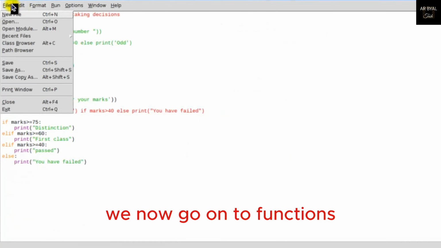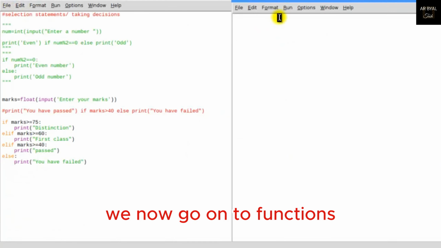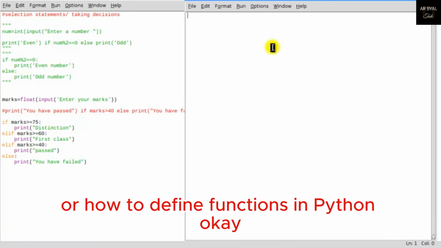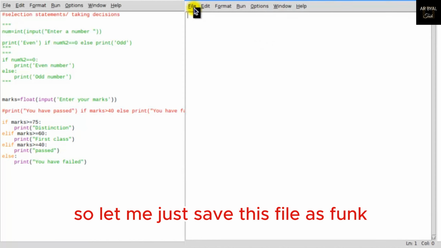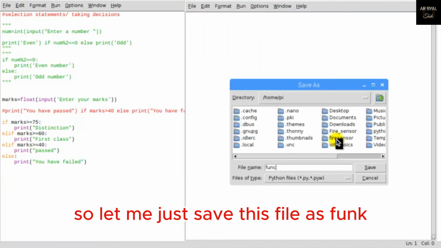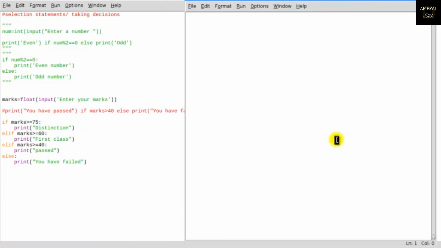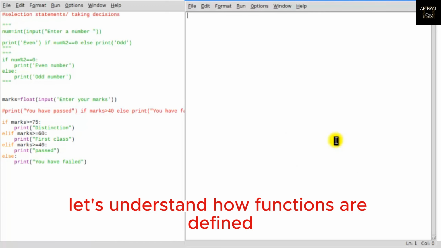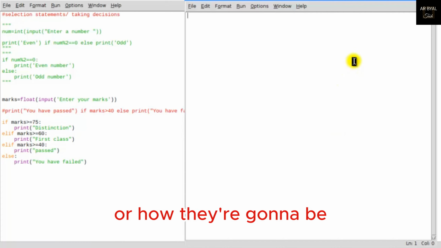We now go on to functions, or how to define functions in Python. Let me just save this file as functions.py. Let's understand how functions are defined.